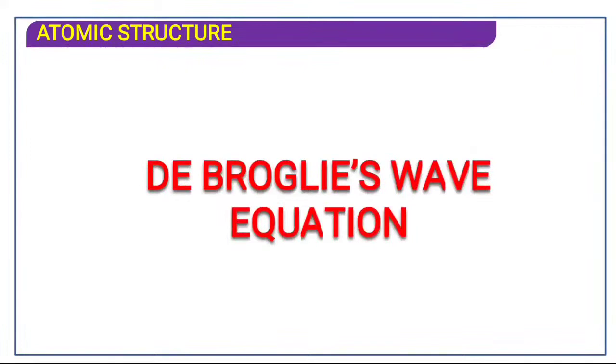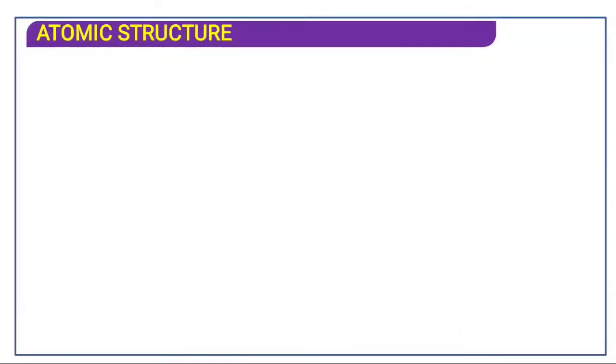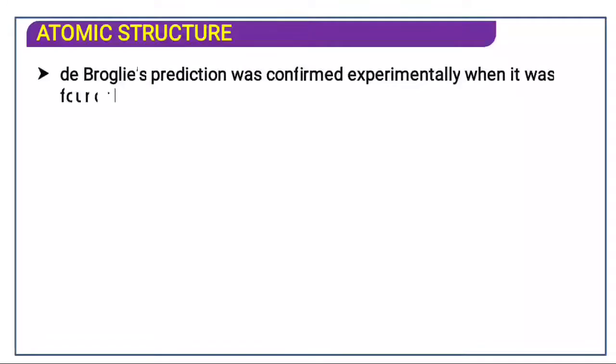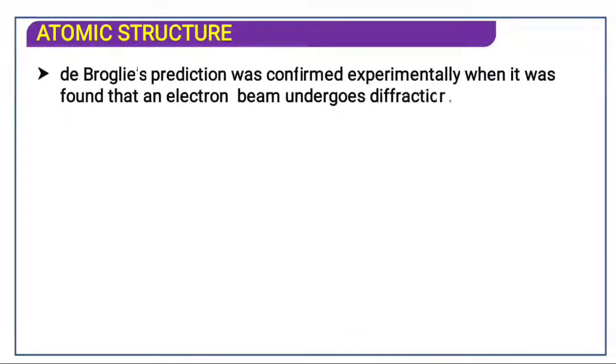De Broglie wave equation, as I told you, lambda is equal to h upon momentum. De Broglie's prediction was confirmed experimentally when it was found that an electron beam undergoes diffraction.